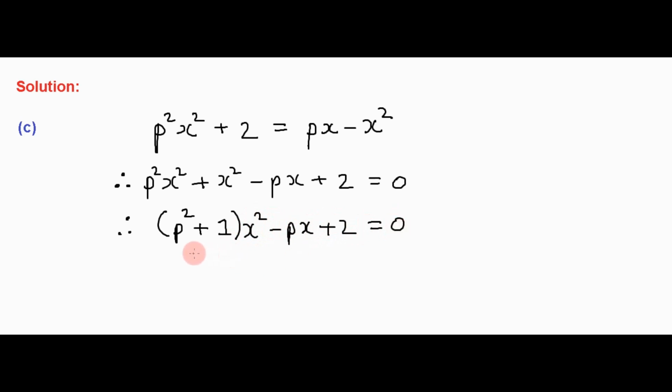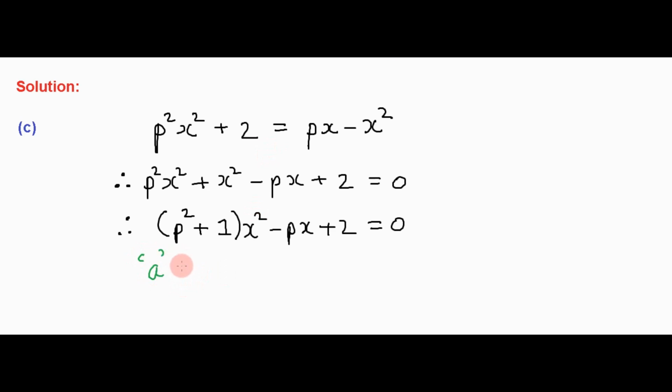Now the equation is in standard quadratic form because we have one term in x squared, one term in x, and a constant. Now we need to show that this equation has non-real roots. So we need to show that delta is less than 0 for all real values of p. So let's first write down the values of a, b, and c.